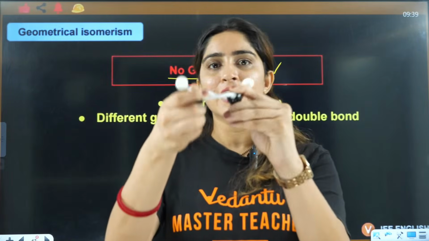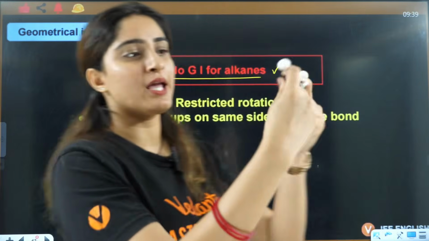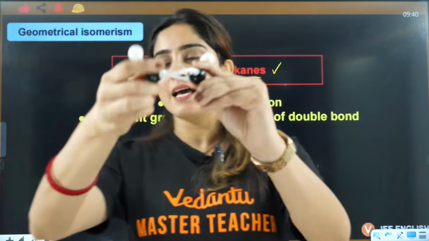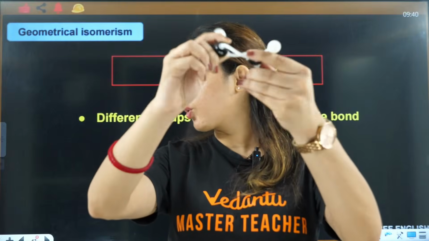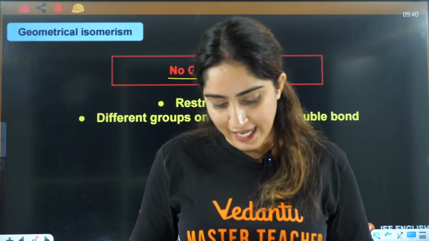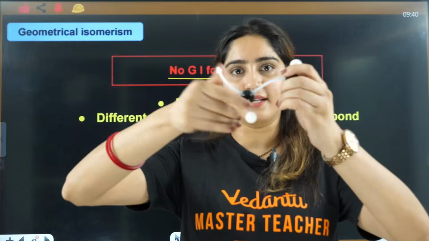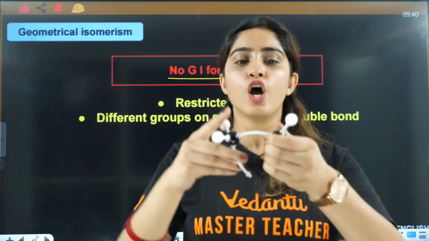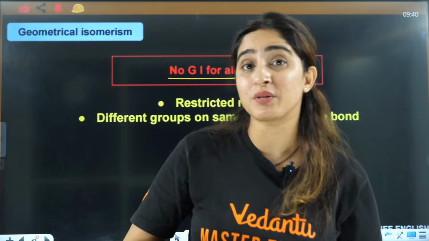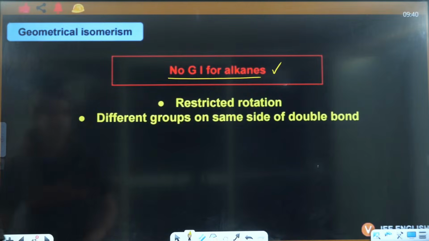Can you see this double bond? I am not able to rotate it. Am I able to rotate it? No, I'll have to break the bond to rotate it, and it's not possible for me to rotate it. So this is restricted rotation. If you talk about alkane, in alkane there will be full rotation, like this, full rotation with a single bond. So here you have restricted rotation, and that's why we are discussing it in the alkene part.